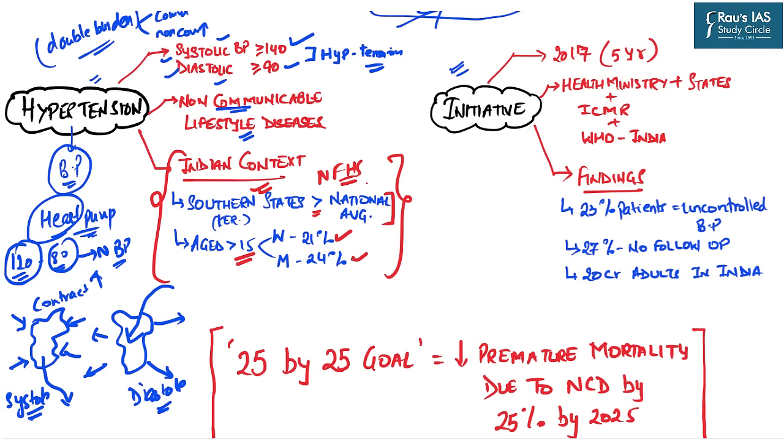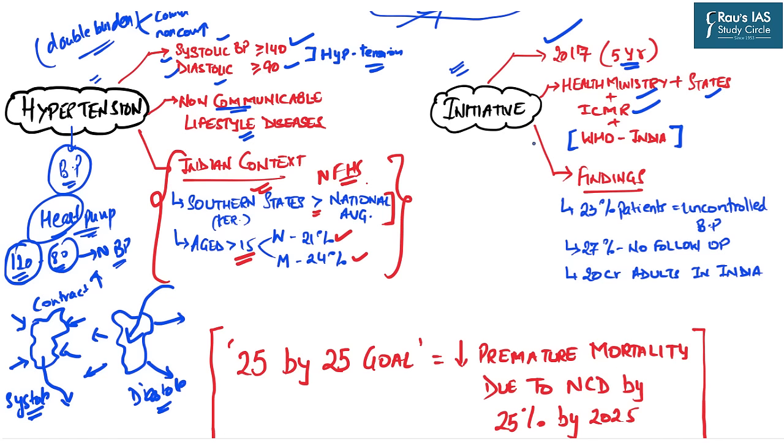In this backdrop, it is very important that we know what exactly is India's hypertension initiative. This initiative was launched in 2017 as a 5-year initiative by the Health Ministry along with the state governments, the Indian Council of Medical Research and WHO India.